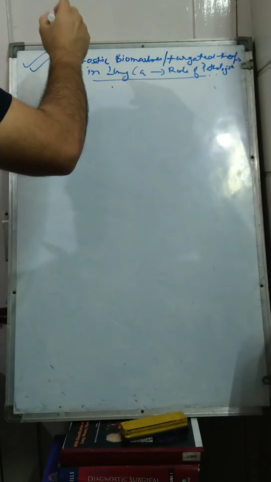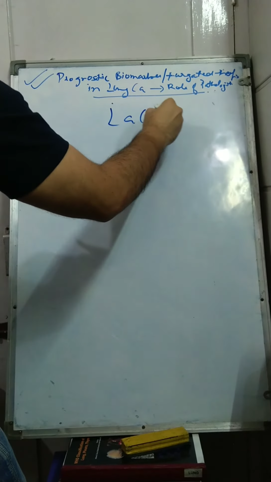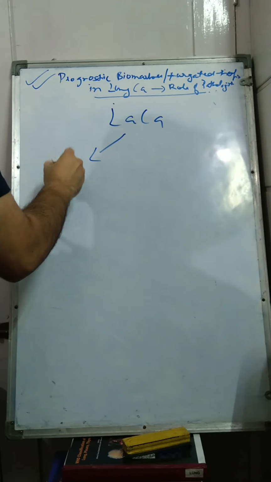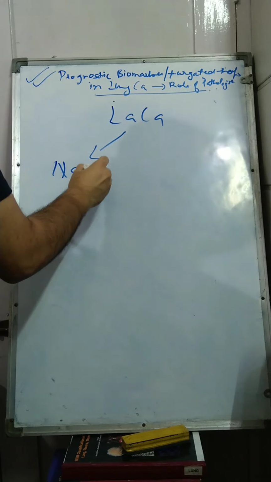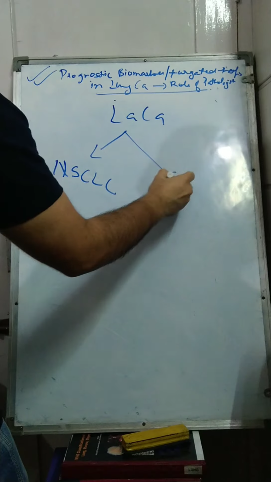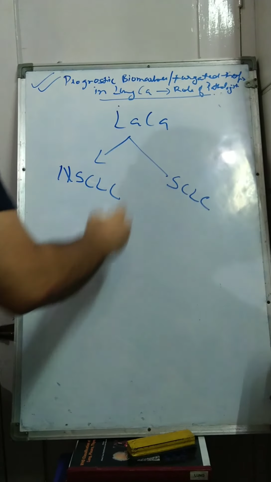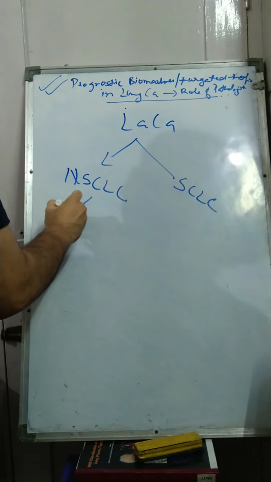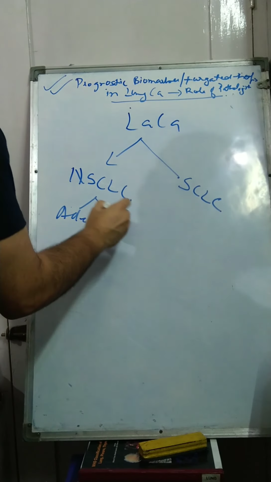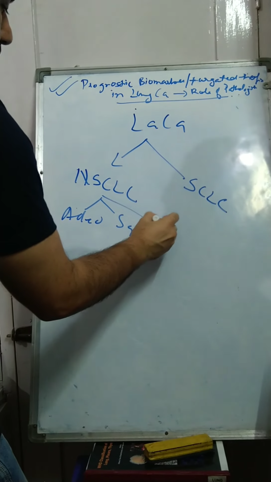Morning everyone. Today I am going to discuss a hot and burning topic about prognostic biomarkers and targeted therapy in lung carcinoma and what is the role of a pathologist. So traditionally lung carcinoma is divided, as we know, into non-small cell lung carcinoma and small cell lung carcinoma. Non-small cell lung carcinoma is further divided into adeno, squamous and other subtypes.